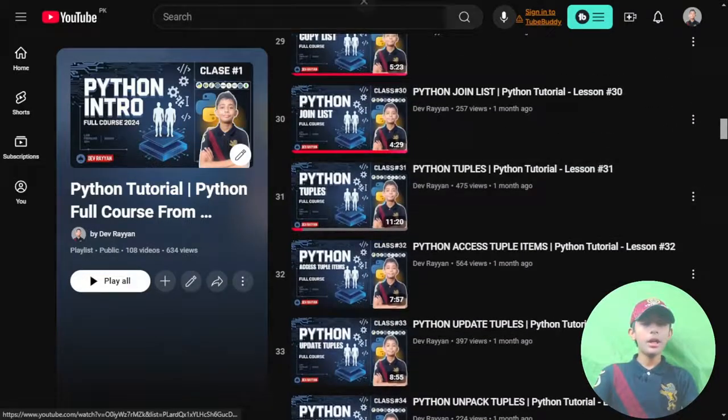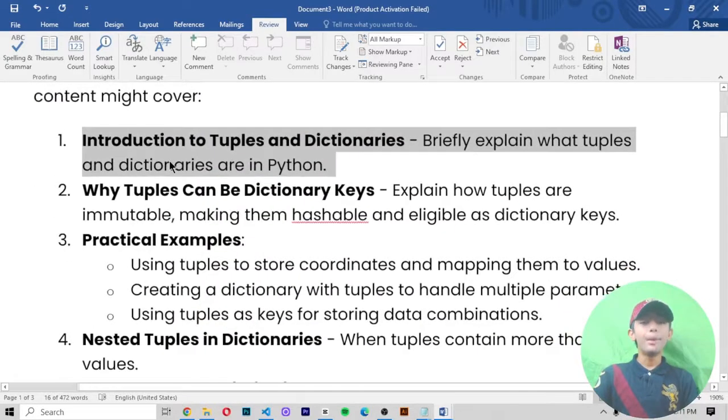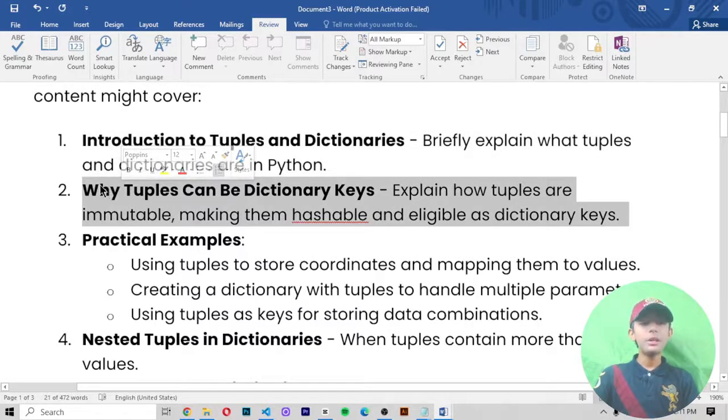So, okay. Now, introduction to tuples and dictionaries: briefly explain what tuples and dictionaries are in Python. Number 2, why tuples can be dictionary keys: explain how tuples are immutable, making them hashable and usable as dictionary keys.